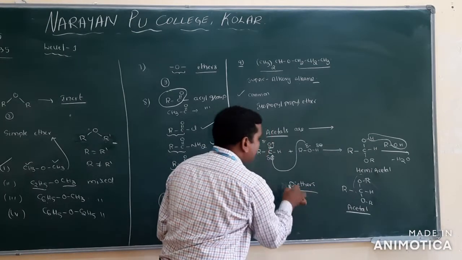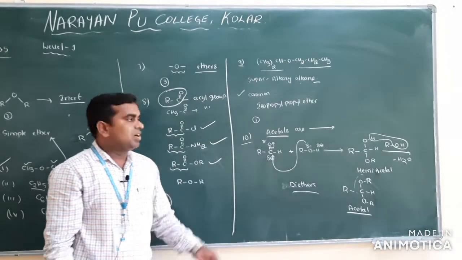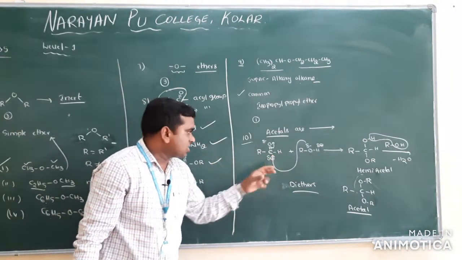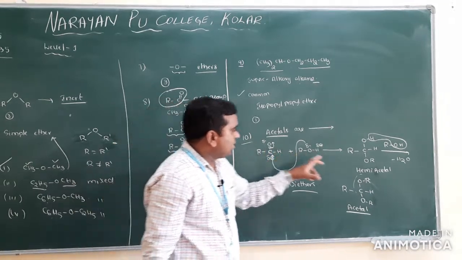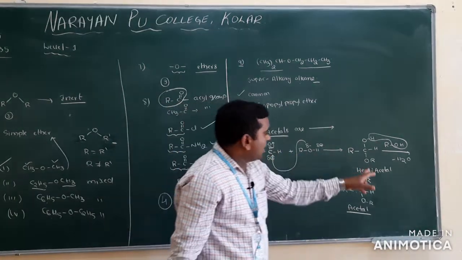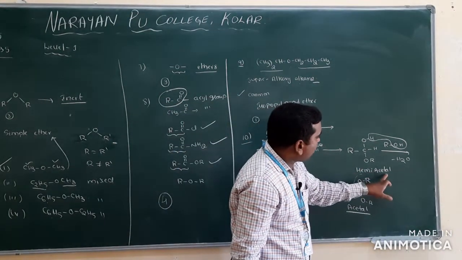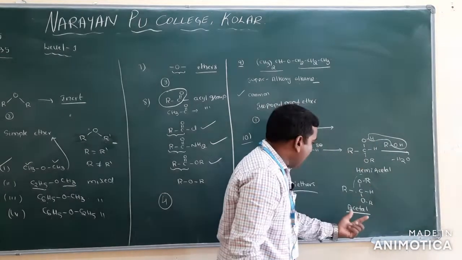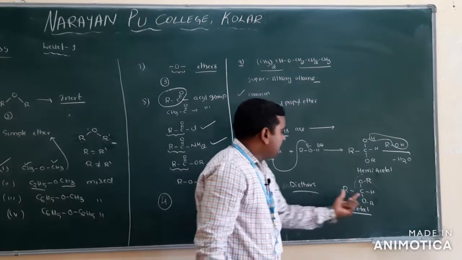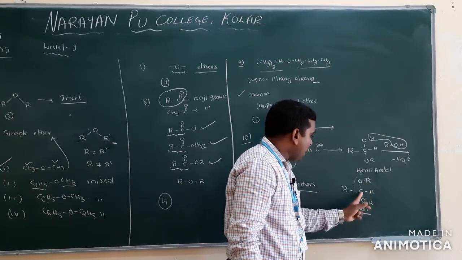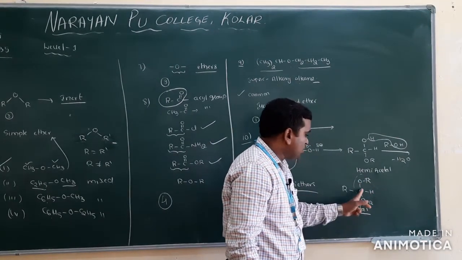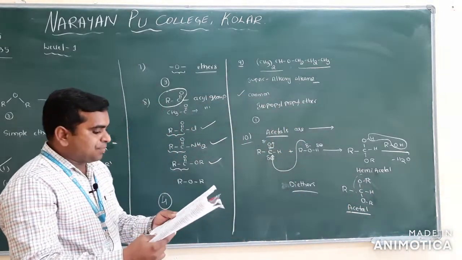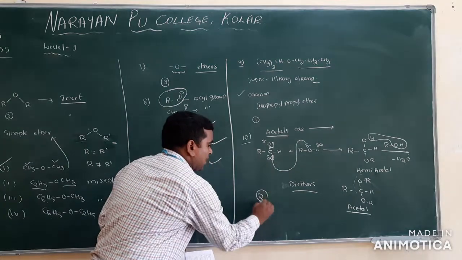Diethers. Remember, the same reaction we will discuss in the carbonyl compounds, that is aldehydes and ketones. If they ask, a hemiacetal is a monoether, it contains only one ether group, but an acetal contains diether groups, ROR, ROC and ROC. Diethers are there. So your answer should be option 2, the correct one.